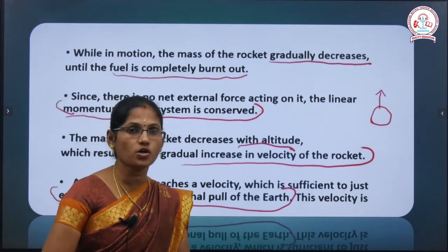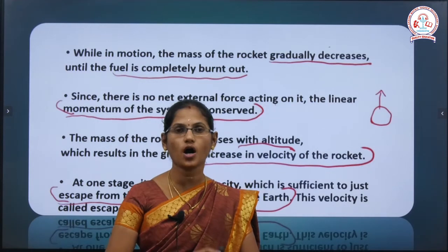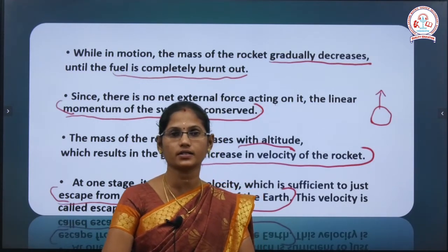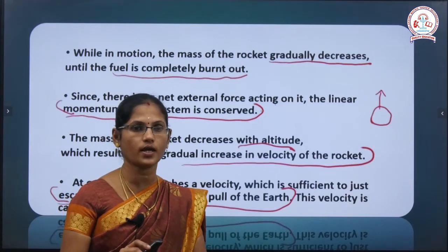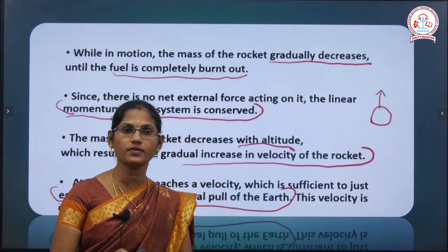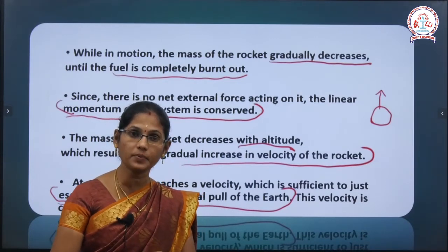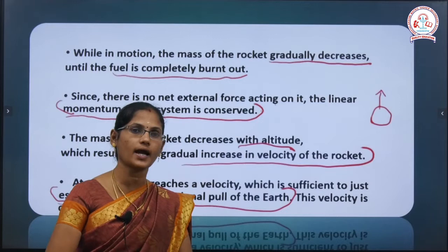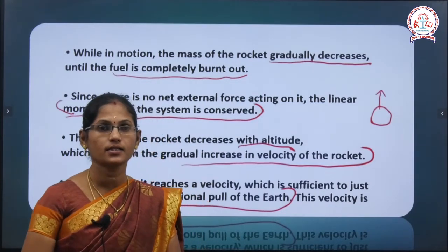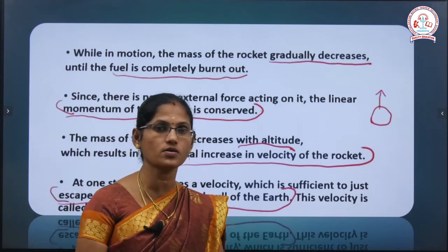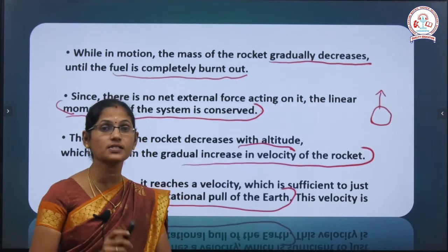While in this motion, the mass of the rocket gradually decreases. The rocket weight decreases because the fuel is burning out. When the propellant tank is filled with fuel, the rocket mass is high. As the fuel is completely burned out, the mass of the rocket gradually decreases. And next, there is no net external force acting on it, and the linear momentum of the system is conserved.